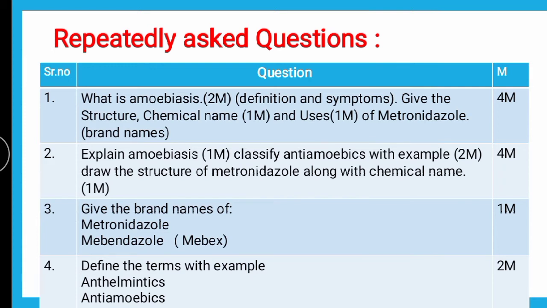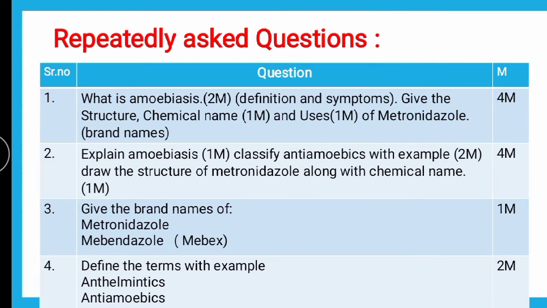This is the structural arrangement, and the word root of the chemical name is nitroimidazole. For MCQs on antiamoebic and anthelmintic drugs, you can also go through the video on the MCQs of anthelmintic and antiamoebic drugs.